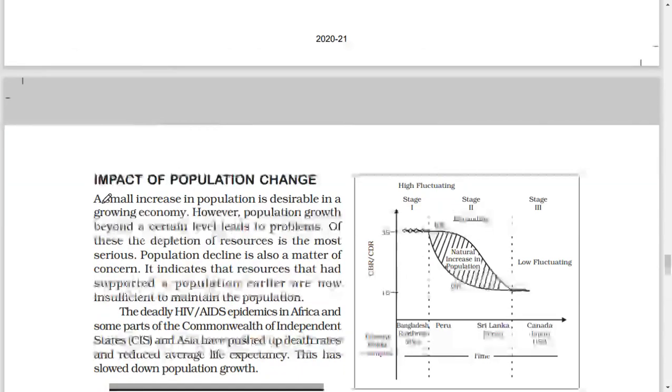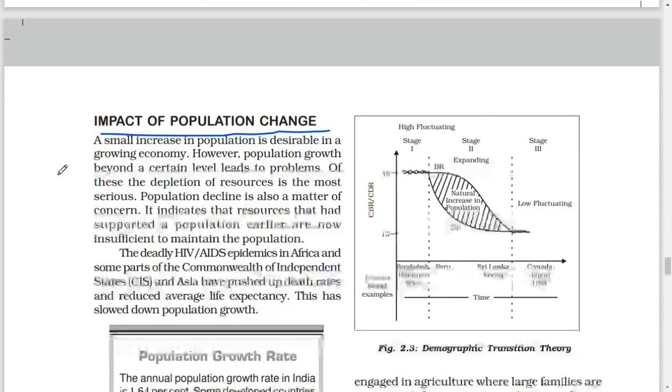Impact of population change. A small increase in population is desirable in a growing economy. However, population growth beyond a certain level leads to problems. The depletion of resources is the most serious. Population decline is also a matter of concern.